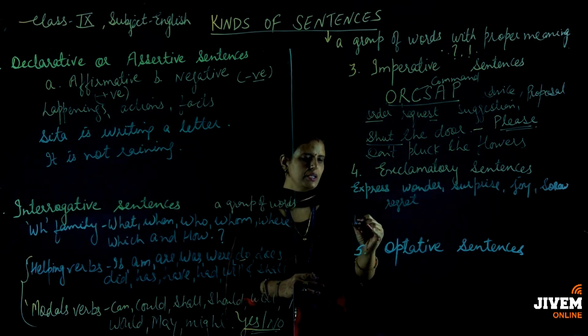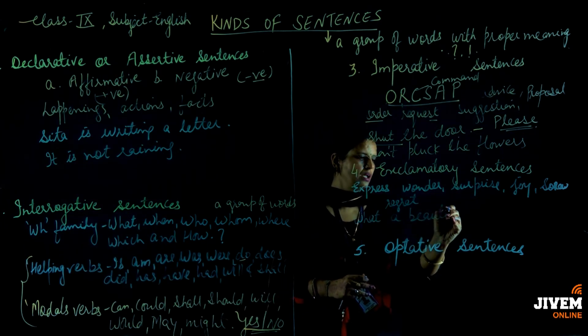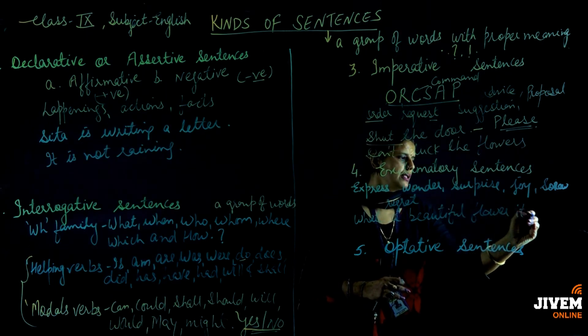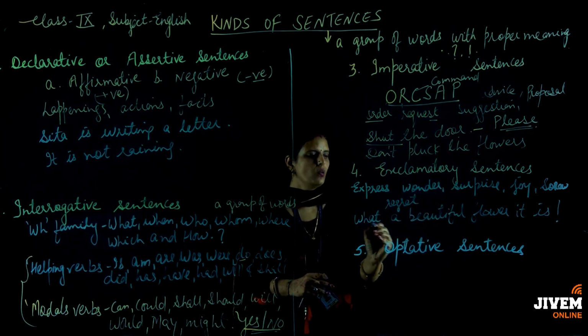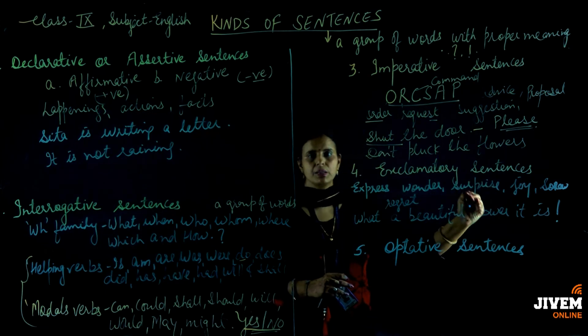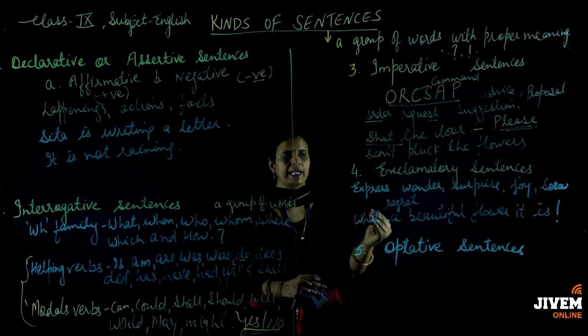Like if I say that what a beautiful flower it is. So what kind of a sentence? It is showing joy. At the end you have to put an exclamatory mark over there. So this kind of a sentence is an exclamatory sentence.